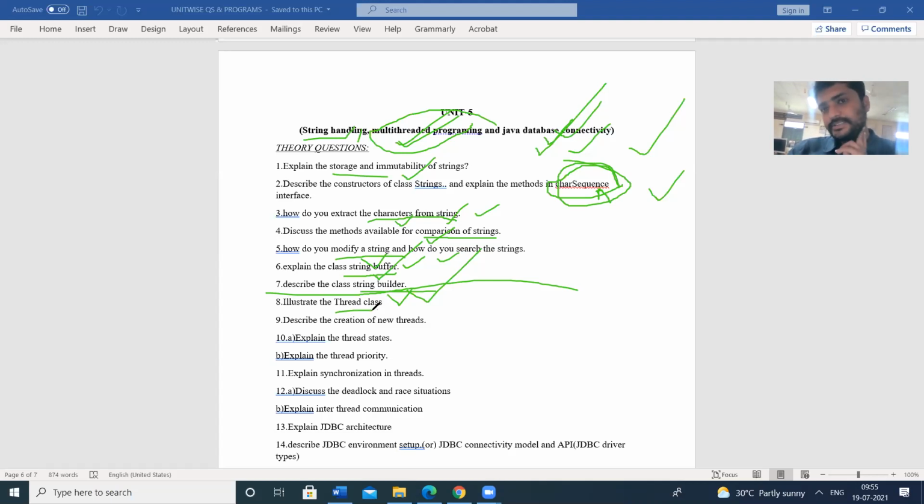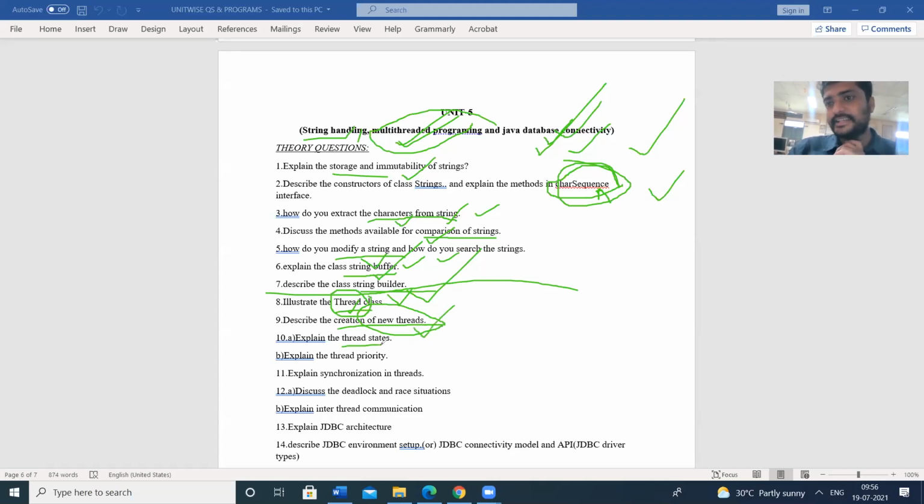So to implement the threads, we have the Thread class. To implement exception handling, we have the Exception class. Likewise, to implement the threads, we have the Thread class. So, creation of new threads. How do you create threads? Threads can be created in two ways: by extending the Thread class and by implementing the Runnable interface. By using these two things, we can create the threads.